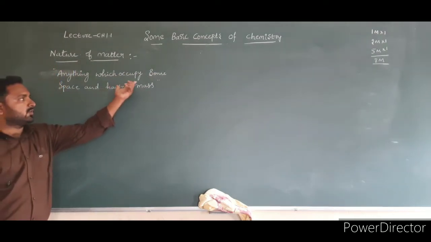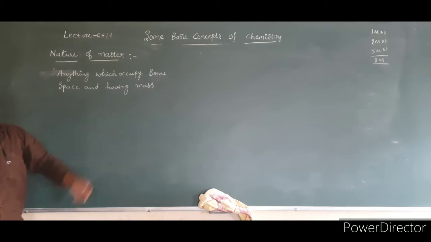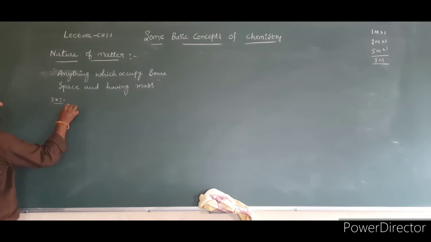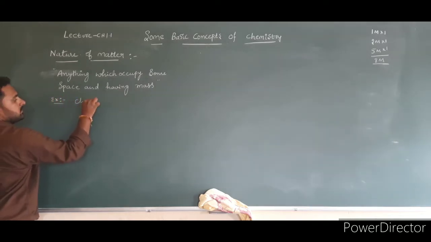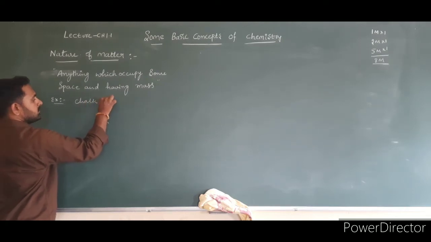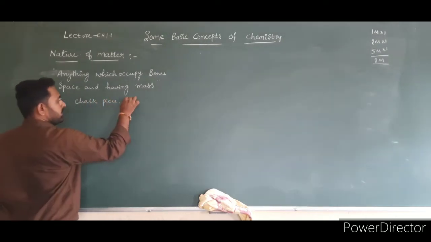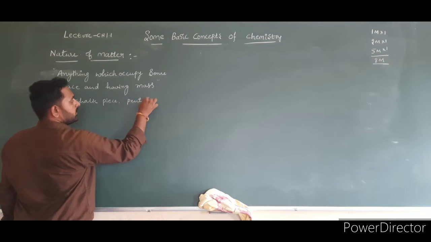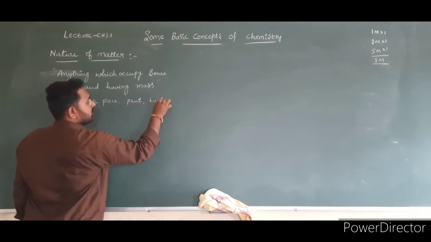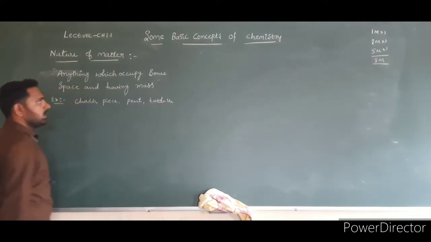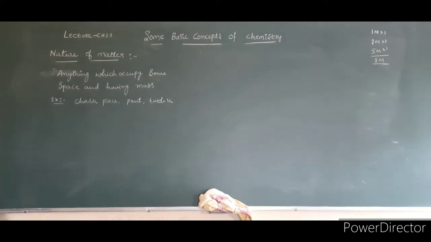Anything which occupies some space and has mass. Chalk piece, pencil, table, anything. For example, chalk piece, pen, table, etc. These all come under matter.